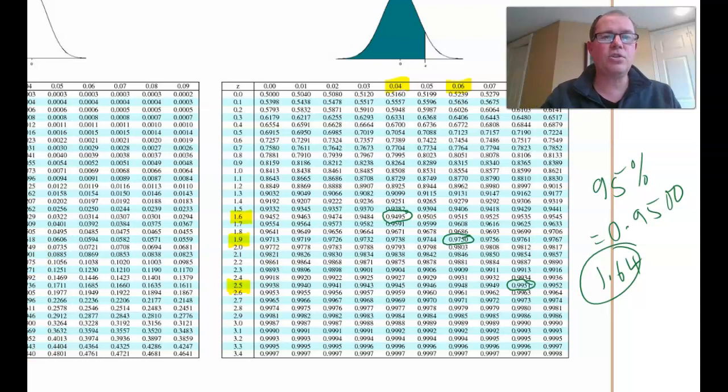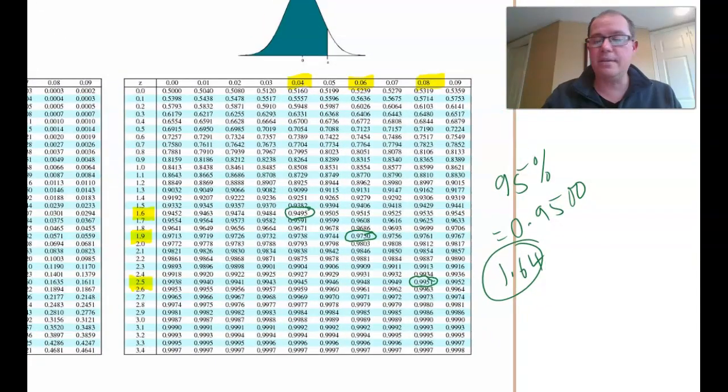And so we're going to look at that on our Z-score table. So here's our Z-score table, and you can see I've highlighted the 90% one, the 95% one, and the 99% one. But let's just talk about the 90% one first, because we were looking at that. So I'm looking for an area of 0.9500. And there's actually two: 0.9495 and 0.9505.